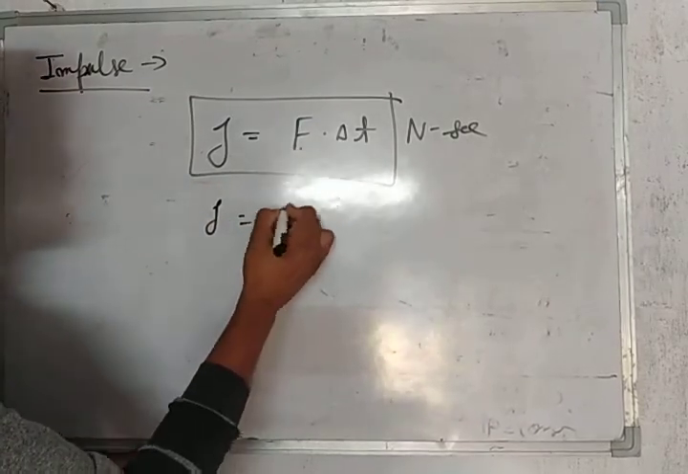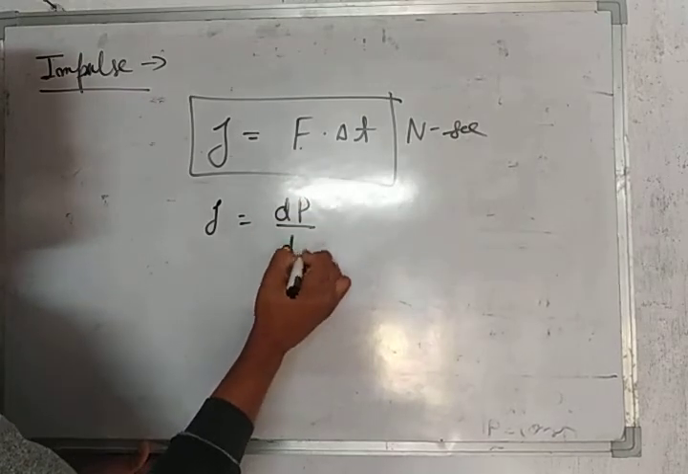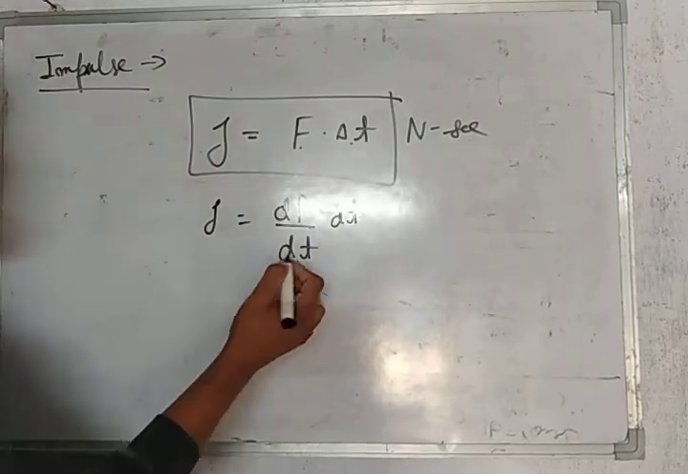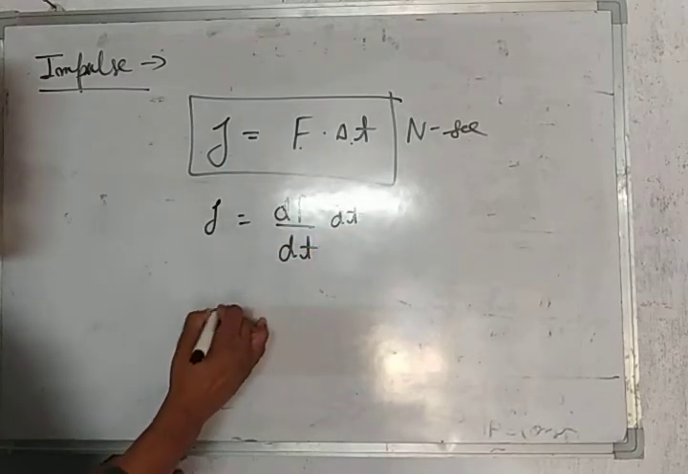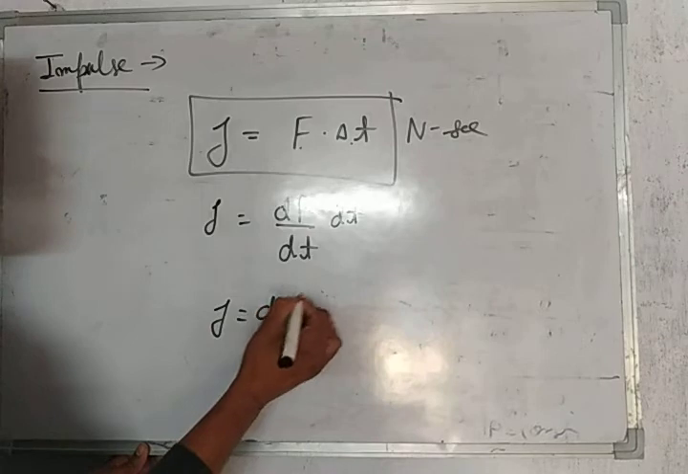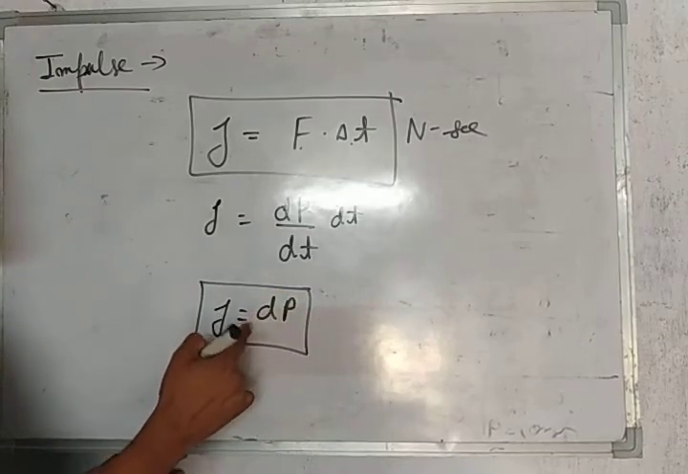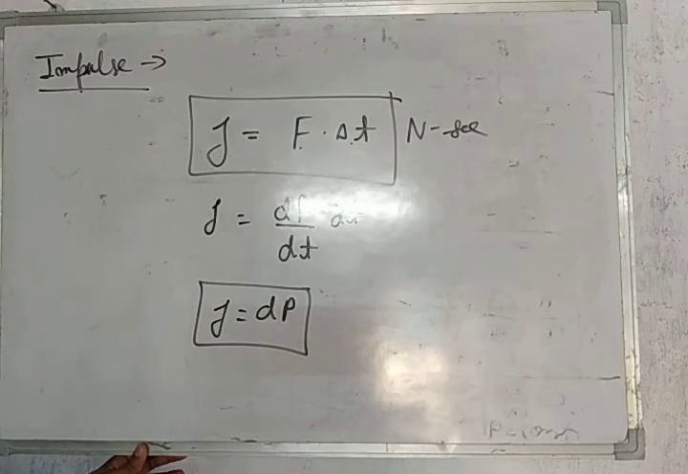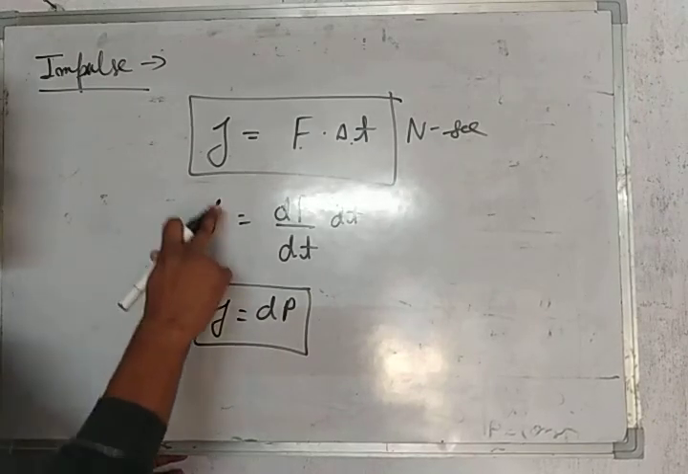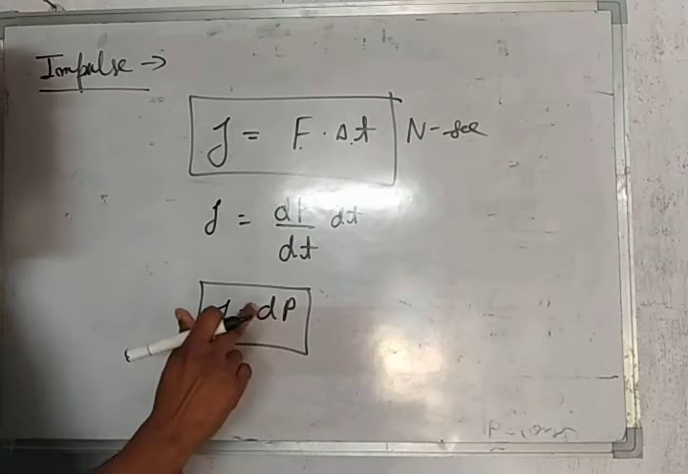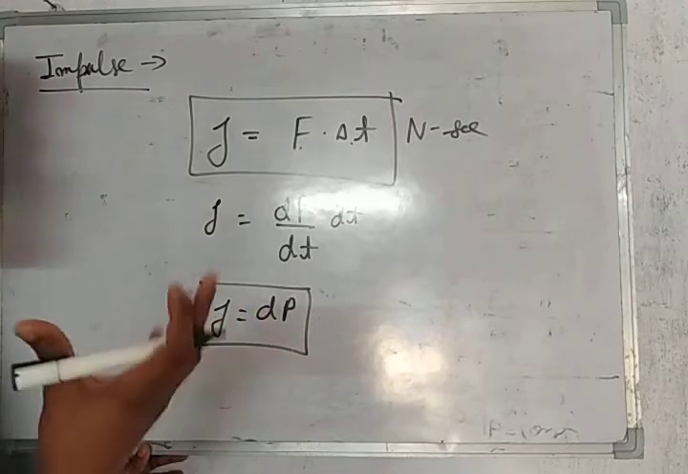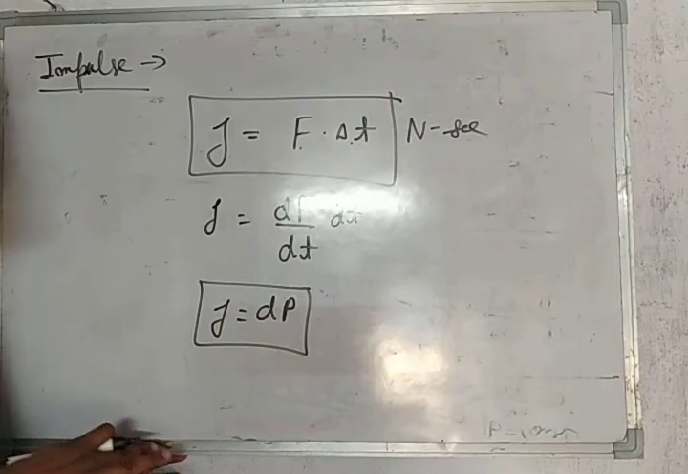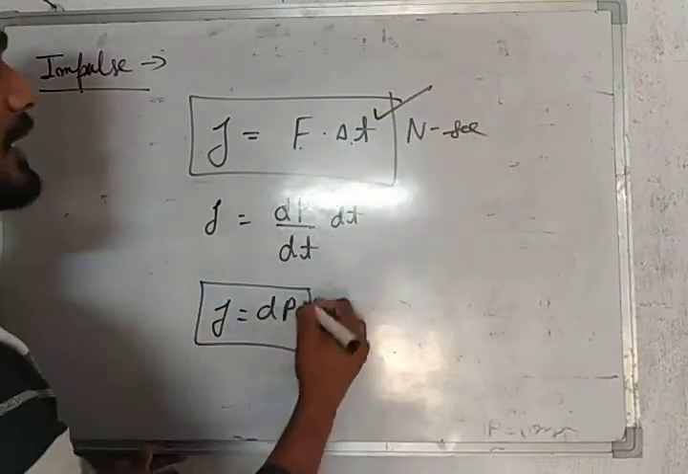Now students, one more thing you can observe from here, J is equal to, in place of force we can write dP by dt, and in place of delta t you can also write dt. Now dt will cancel out and you will get J is equal to dP, means impulse is equal to the change in momentum. Means you have one more definition, impulse is equal to the change in momentum. By observing the change in momentum, you can calculate the impulse. Means you have two formulas for calculating the impulse.